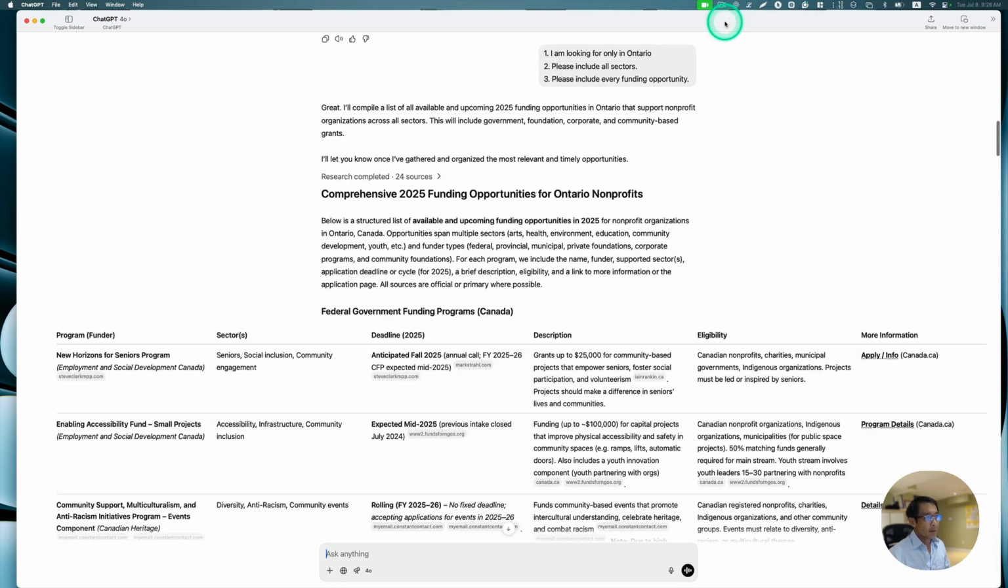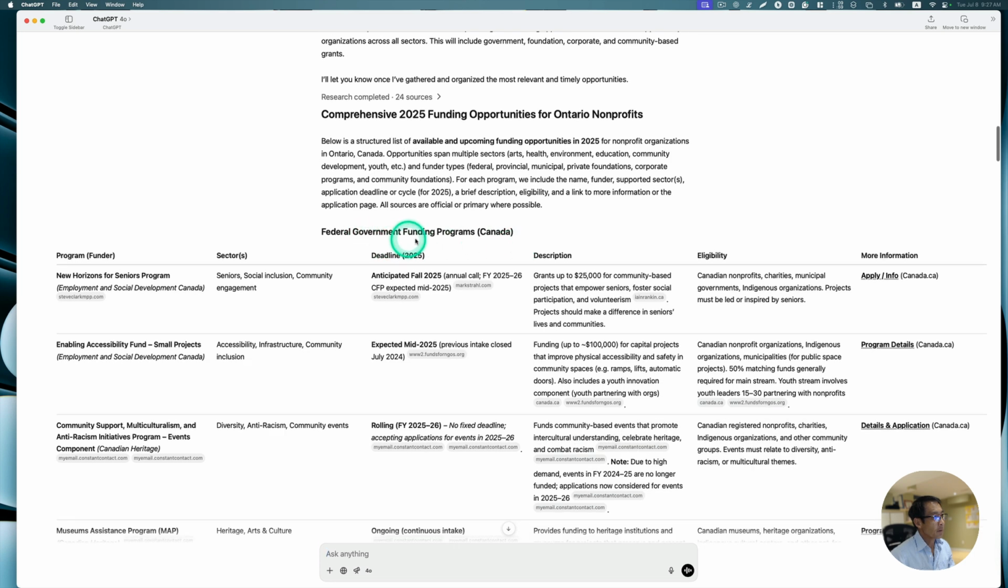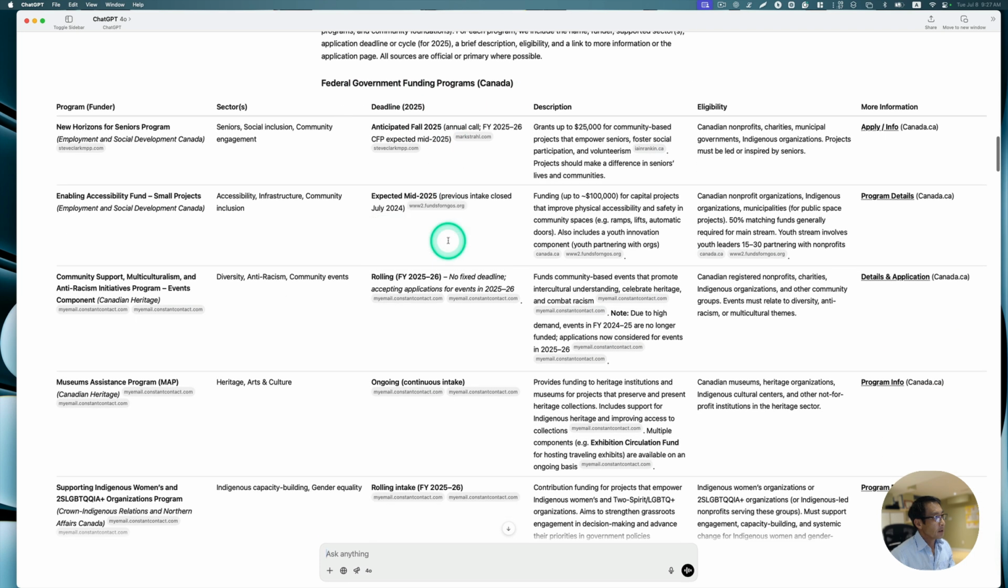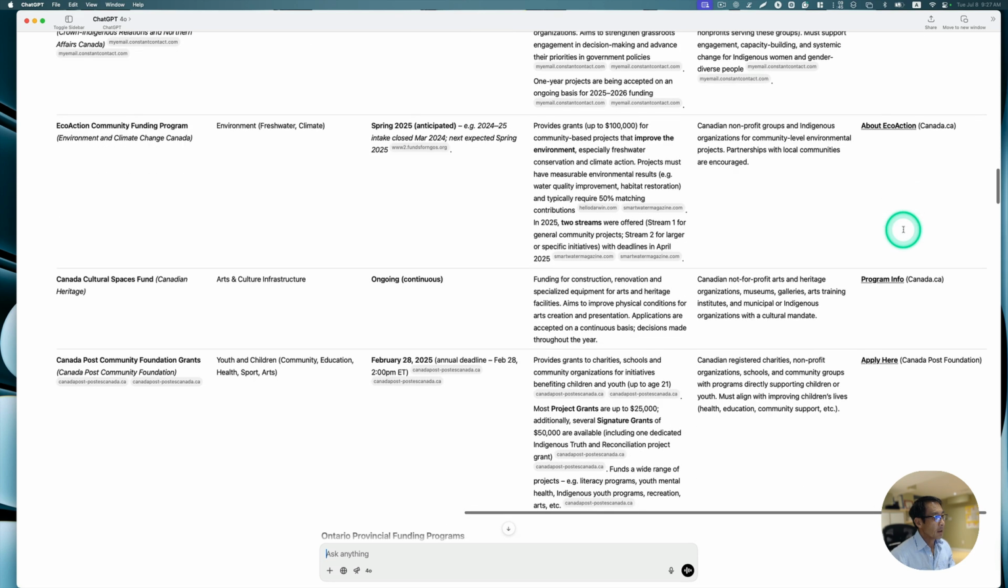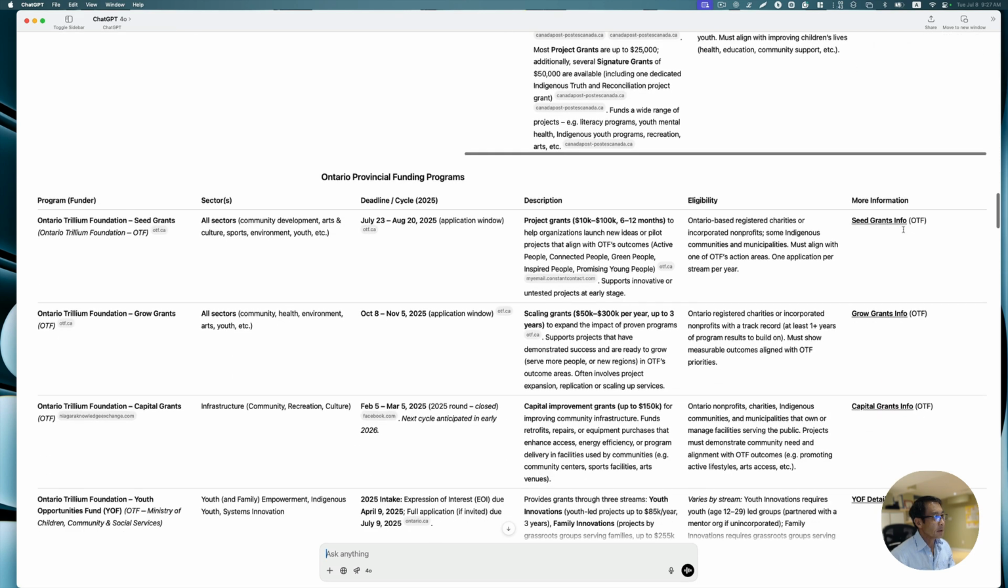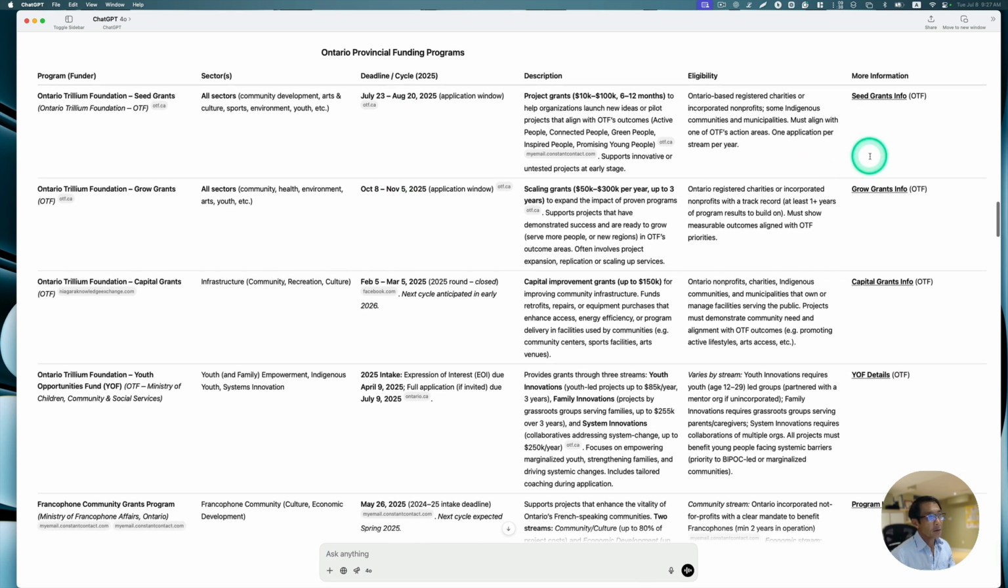All right, so I came back with a coffee, and it took about 10 minutes, and it searched 24 resources here. Now this is a federal funding program. They're creating a list with the program, the sector, deadline, description, eligibility, and information. There are links here. Okay, this is the Ontario provincial funding program.